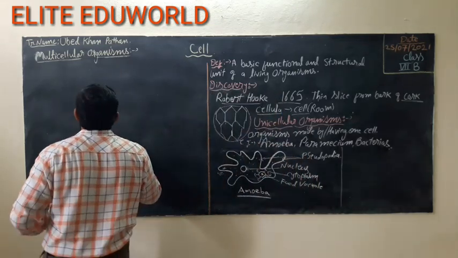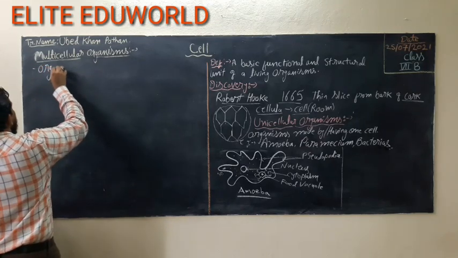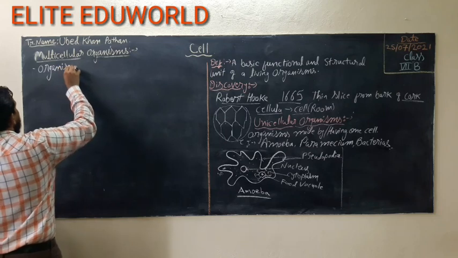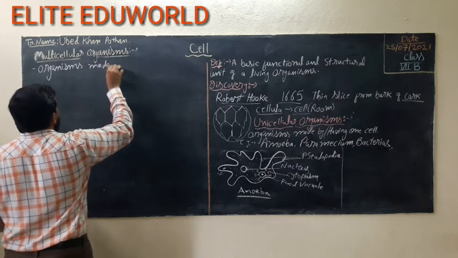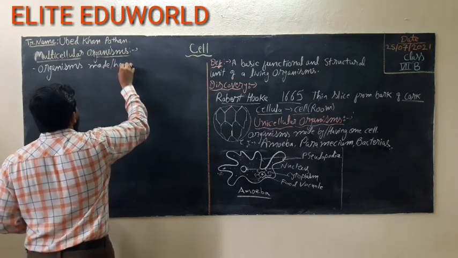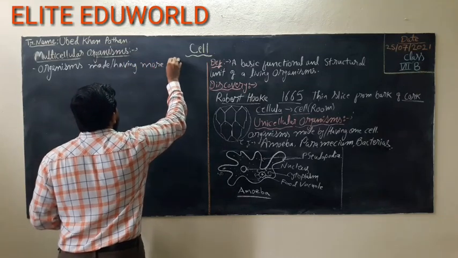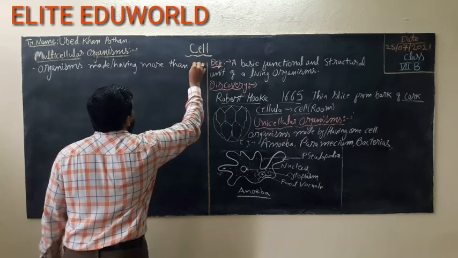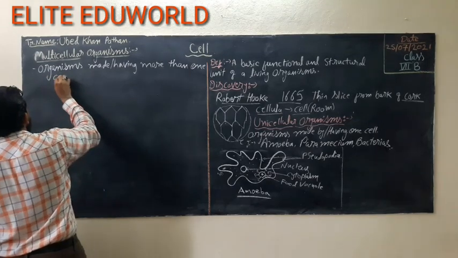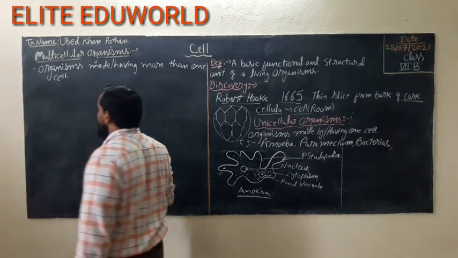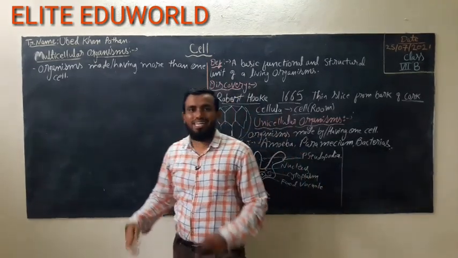Multicellular, write down the definition. Please write down the definition, students. Organisms made or having more than one cell. So they are called the multicellular organisms. Organisms made of, or having, more than one cell are called multicellular.